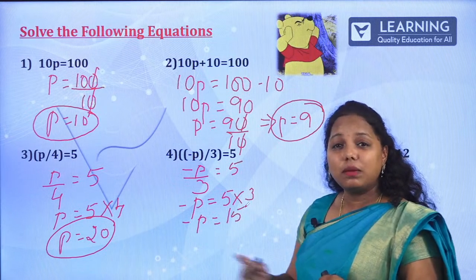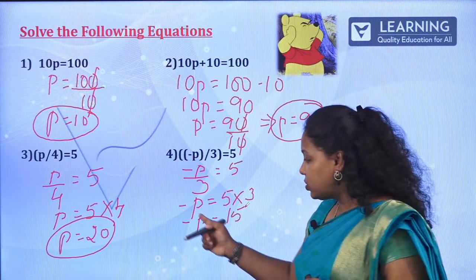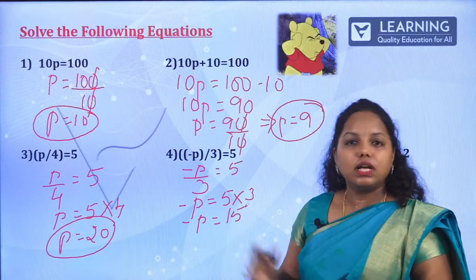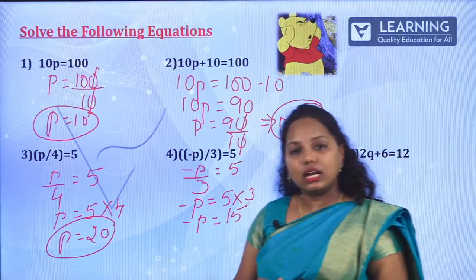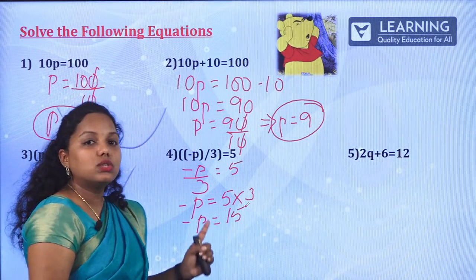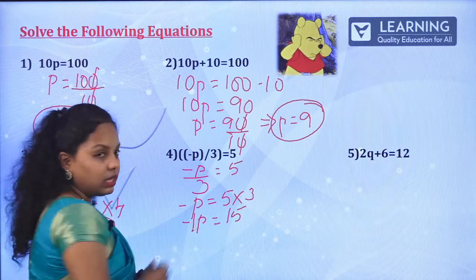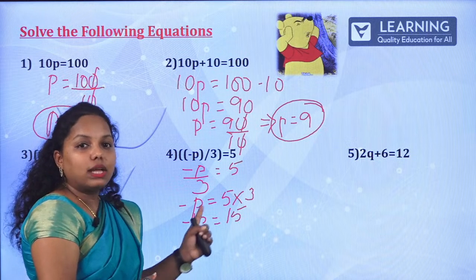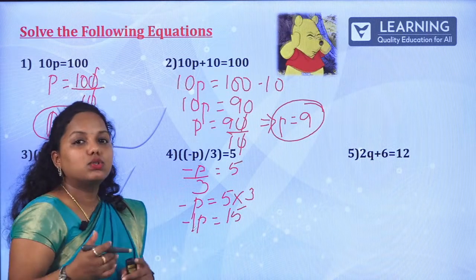Now, this is where many students go wrong. They will just transfer this minus to this side, and it becomes plus. No, this is entirely different. Why? Because if nothing is there, it is considered as 1 itself. So this is 1 over there, 1 minus 1 into p. What if it comes to this side?